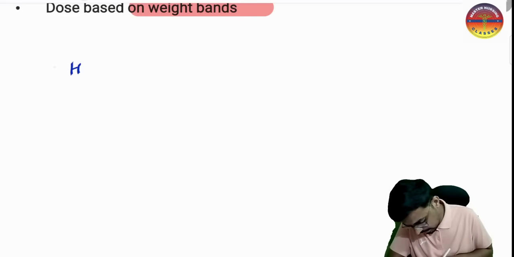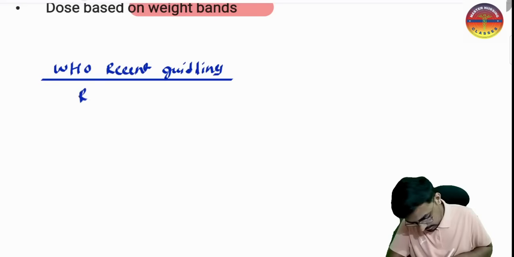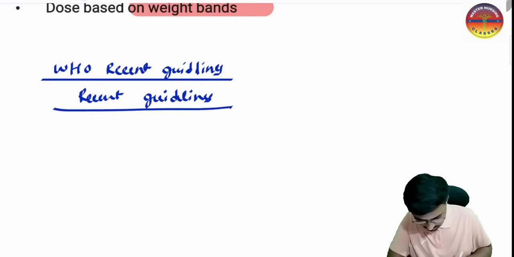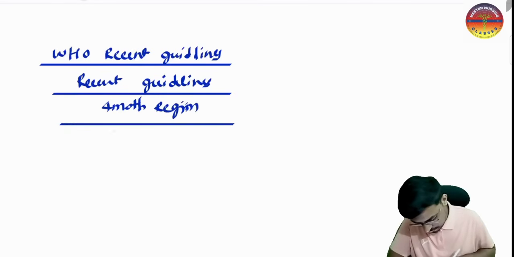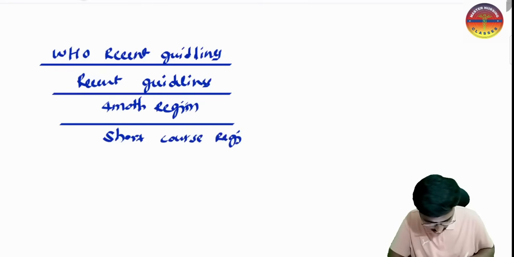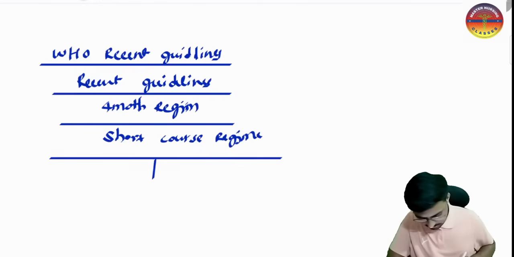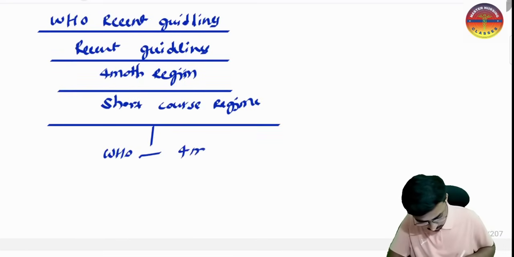If in the question the WHO recent guidelines are mentioned, or a 4-month regimen is mentioned, or a short course regimen is mentioned, then you are going to follow the WHO recent guidelines. That is the 4-month regimen.